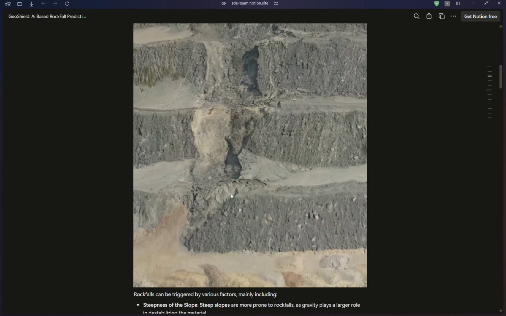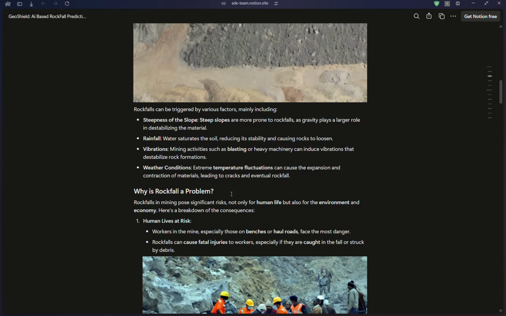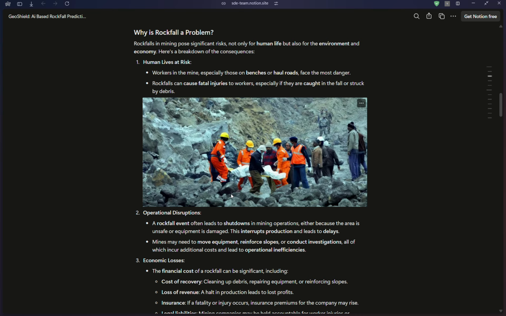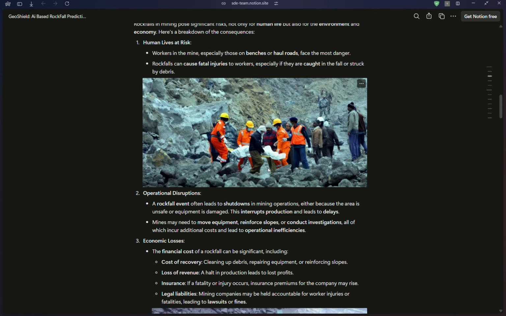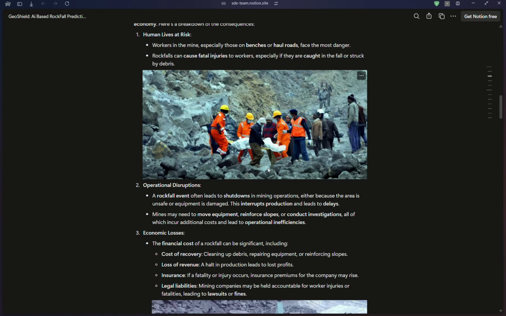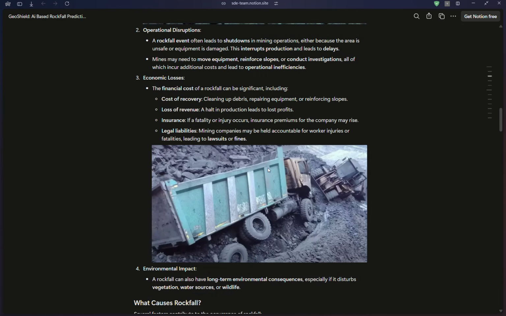Now we have to understand why rockfall is a problem. Human lives are at risk: if a worker is working in a mine and a rockfall happens, their lives might be in danger. Then there's operational disruption. The mine can shut down, all operations might stop, and equipment might be damaged. So it causes economic losses and loss of revenue.